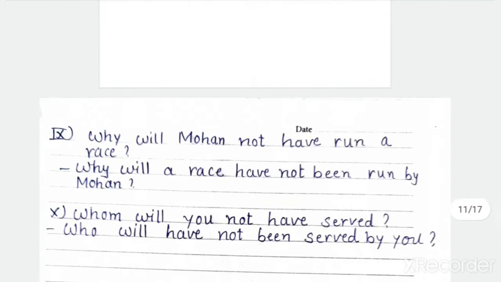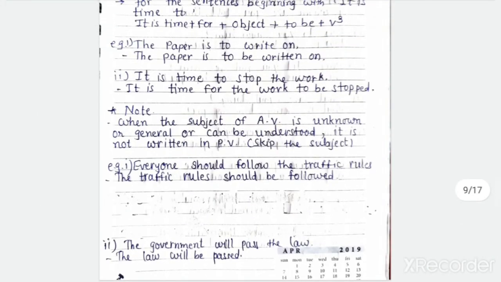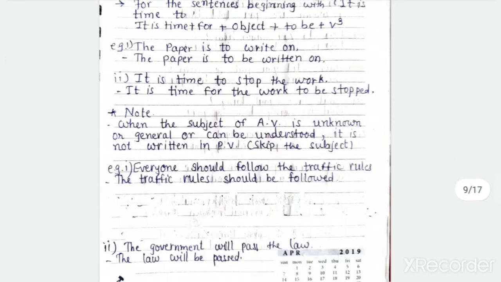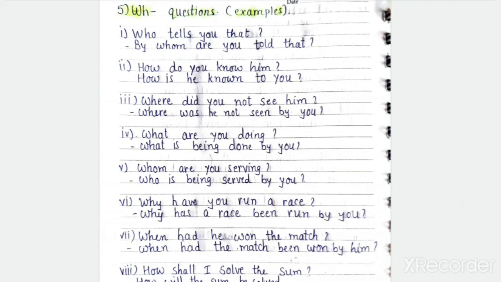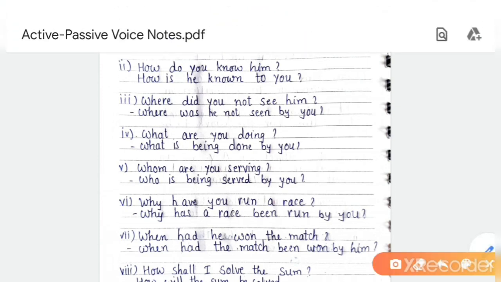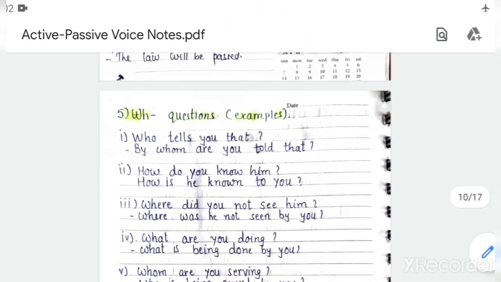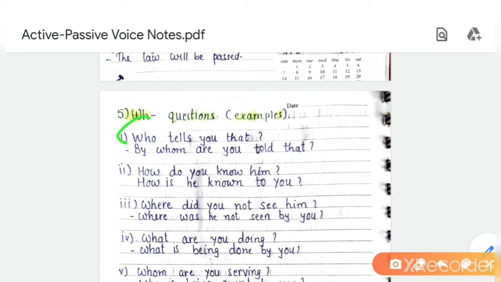Okay, so I hope you understood all these things. Now let me explain you WH questions. See, who tells you that present tense is there? When who is given in active voice, for passive voice we change it into by whom. Keep it in your mind. Who changes into by whom?